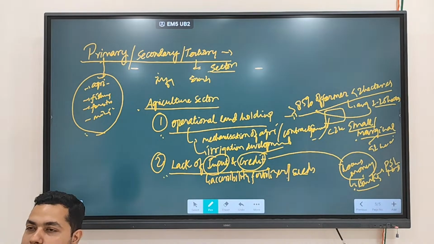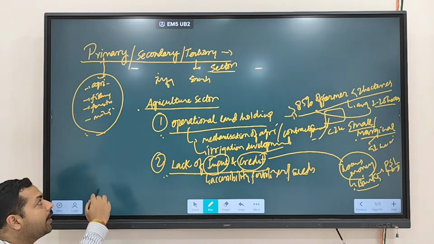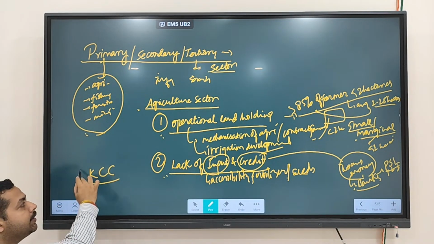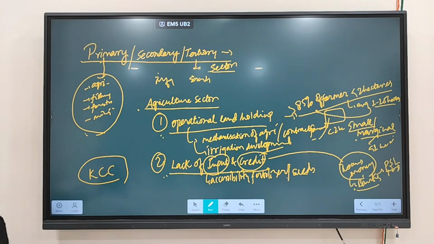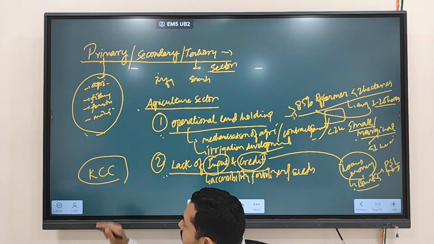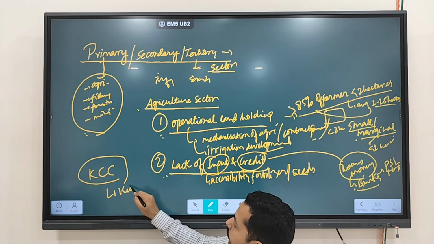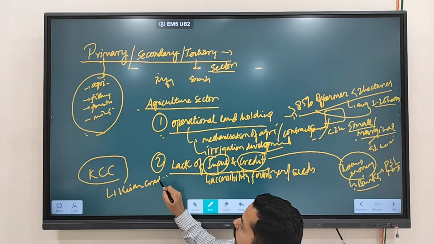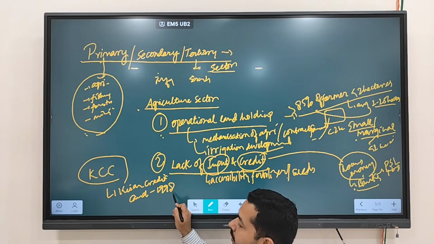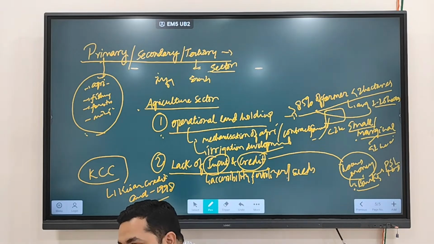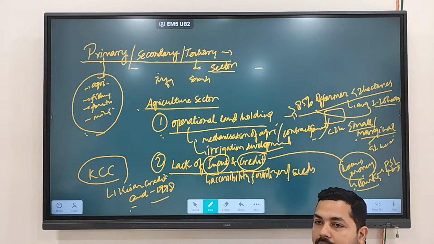So though you have the concept of priority sector, you also have a concept of KCC. What is KCC? Kisan Credit Card. This scheme was launched when? The scheme was launched in 1998. Government has brought this scheme, Kisan Credit Card, in 1998.